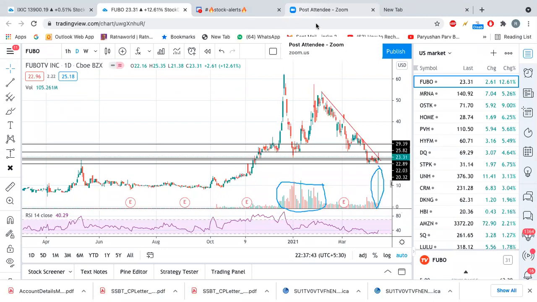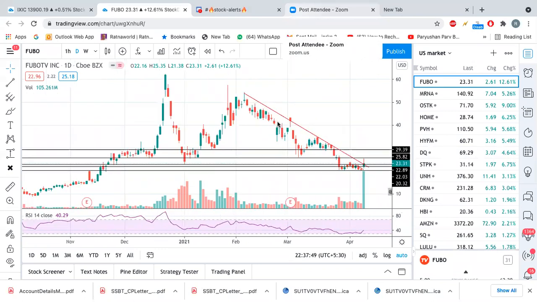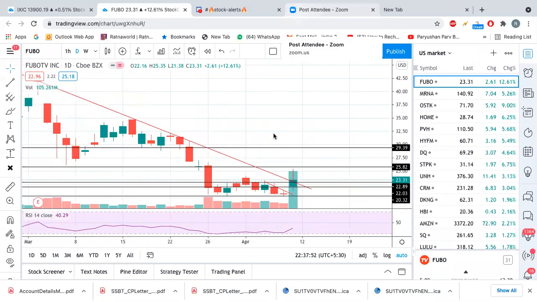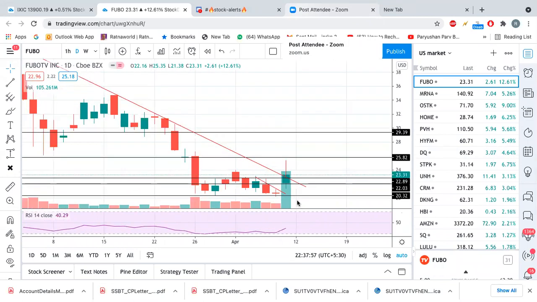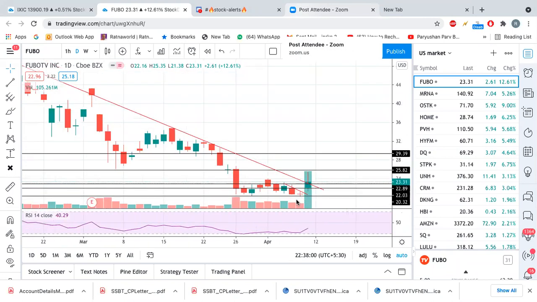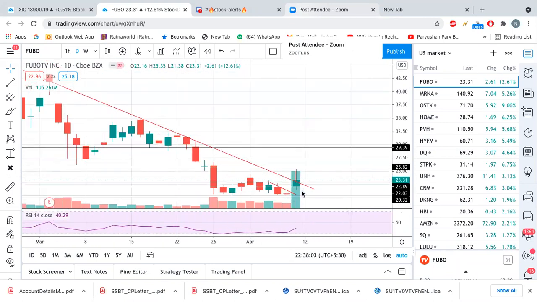But that doesn't mean that I will take a position in the options and put more money onto the stake, right? I should take a calculated risk and take a position where my stop loss will be near around $20. If it starts trading below $20, then I should close my position, and that too on the day chart. If it closes below $20 like this candle here, then also we will not close the position right away. We will close the position on the next day.